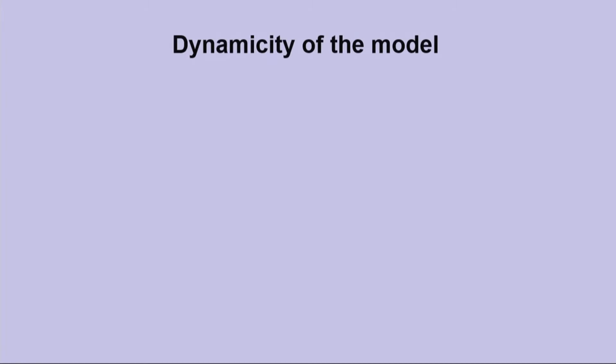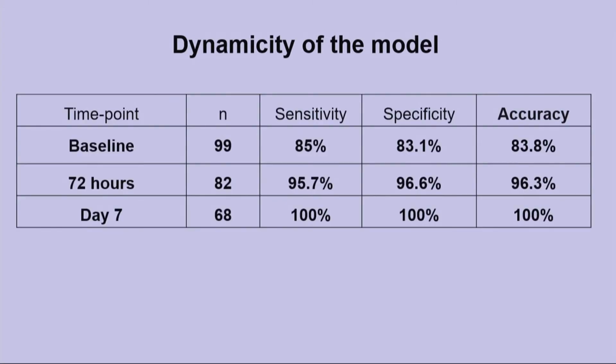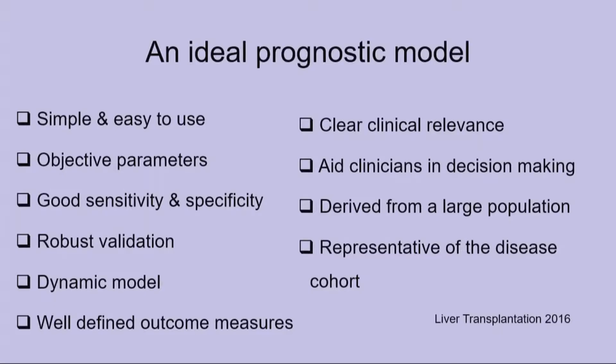Now that we had baseline listing criteria, the next important step was to identify whether this model worked dynamically. What we found was that this model worked very well dynamically, with increasing sensitivity, specificity and diagnostic accuracy till day 7. These are the characteristics of an ideal prognostic model in pediatric acute liver failure, and our model ticks almost all of these boxes.